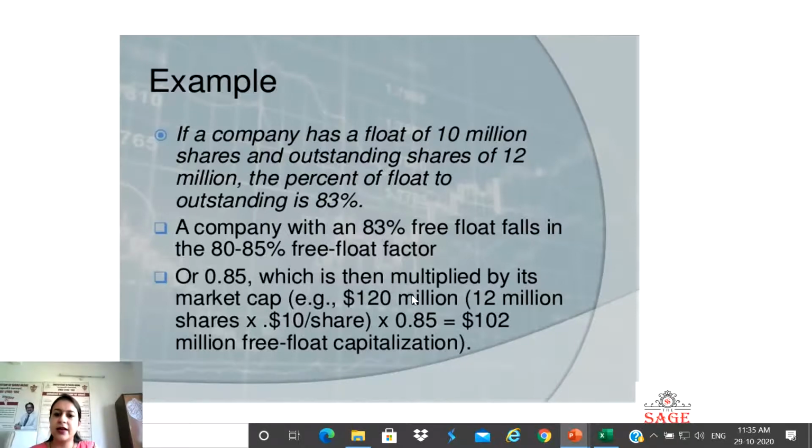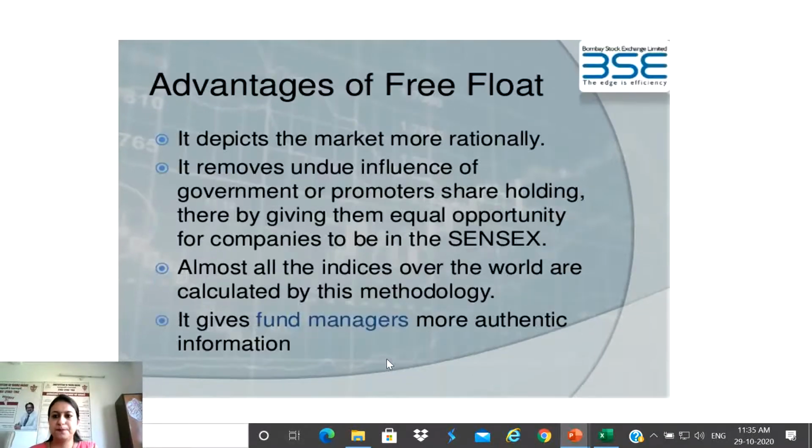As simple as that: first find the market capitalization by multiplying total outstanding shares with the current market price per share. Then multiply that by the free float factor, which comes after calculating the percentage of free float shares to outstanding shares. This is the method to calculate free float capitalization.